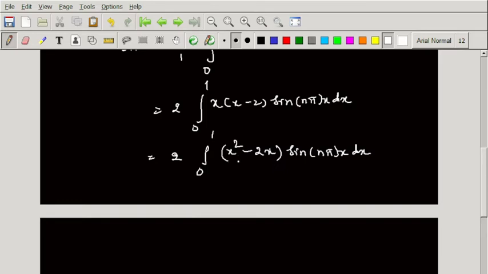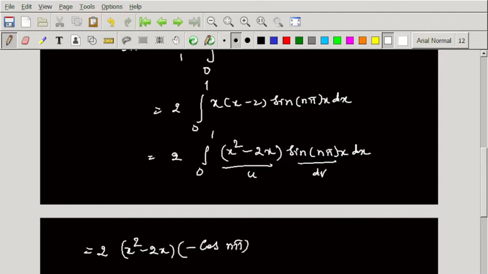If we write it in this way, then we can use integration by parts easily. Here we consider this as u and this as dv. We do not have an integration by parts formula for three terms. So here 2 into, I am writing u as it is, x square minus 2x, and I am integrating sine, which becomes minus cos n pi of x divided by n pi. Then minus is there in the formula.